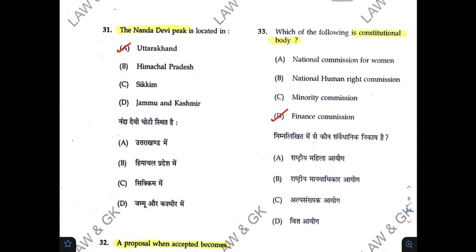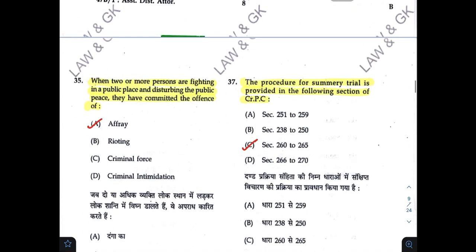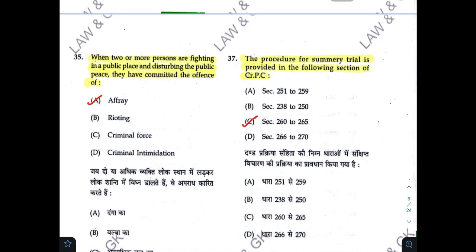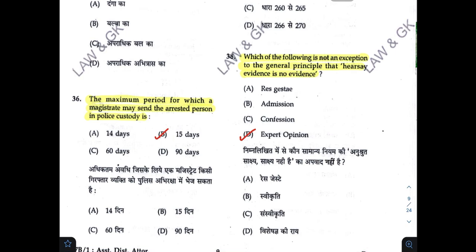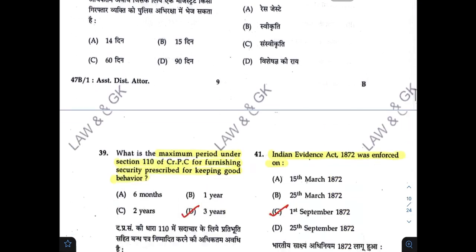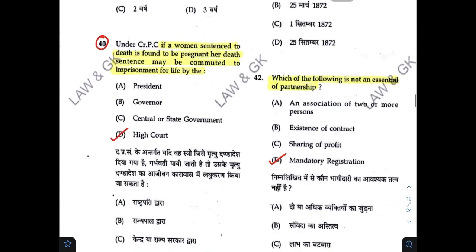Question 31. The Nanda Devi peak is located in A. Proposal when accepted becomes C. When two or more persons are fighting in a public place and disturbing the public peace, they have committed the offense of A. The maximum period for which a magistrate may send the arrested person in police custody is B. Maximum period under Section 110 of CRPC for furnishing security prescribed for keeping good behavior is D.